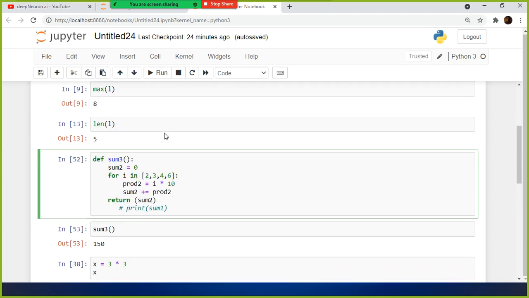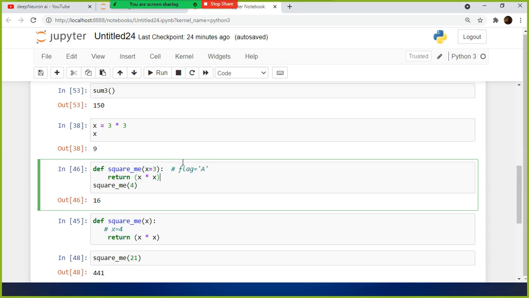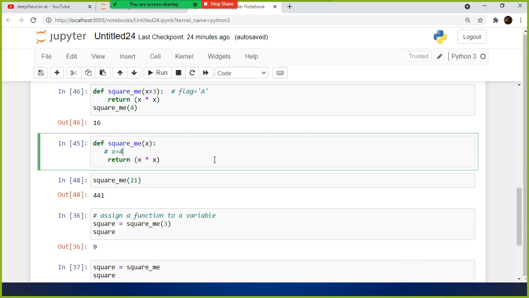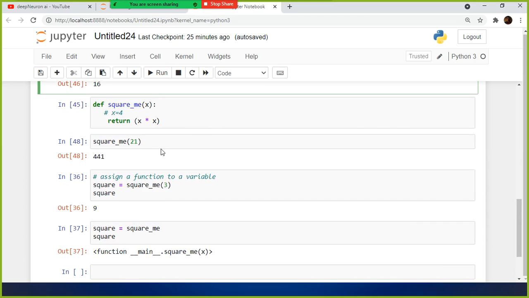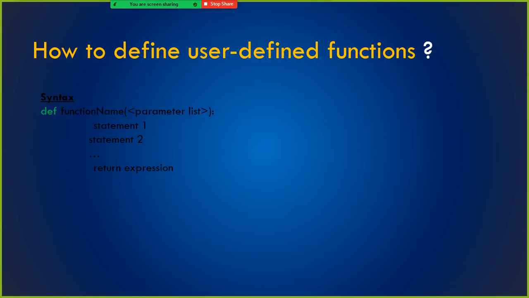For that, I started with this example. Ideally I should have started with a simple example like this. So square_me x, return x into x, this one, and the default parameter is this one. Now you understood how to define a function. Next, this is how we need to define it: def, the function name, in our case square underscore me, the parameter list, and then a colon. We need to specify the colon. This is very important, and it is different in Python compared to other languages.